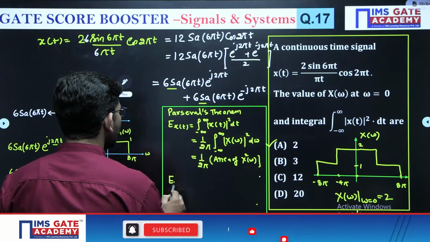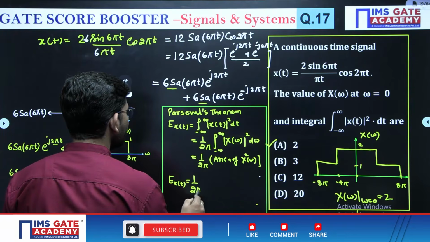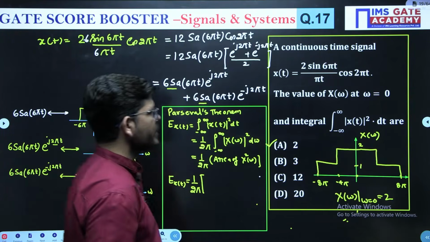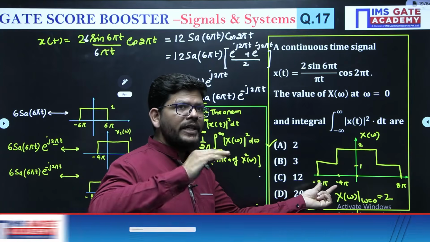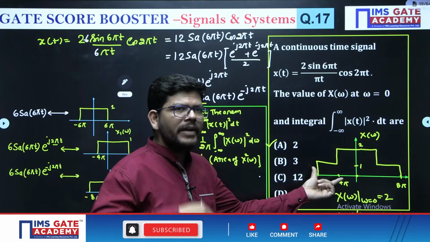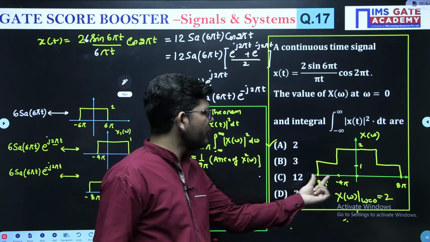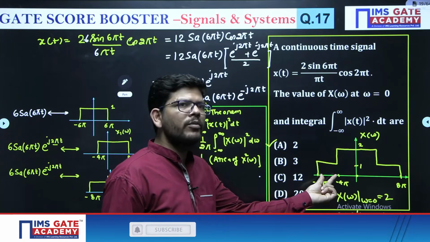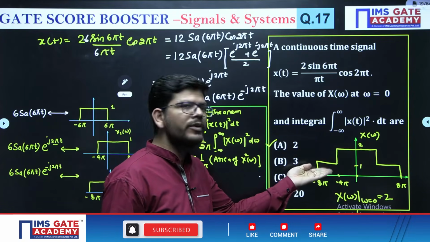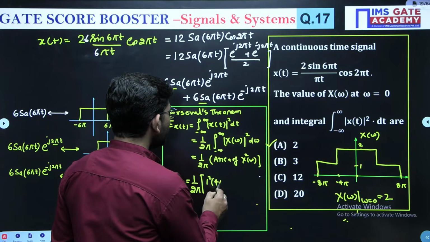So energy of xt, or this integral, will have a value 1 upon 2 pi, right? See, a square b is used to calculate. You have to square the magnitude, okay, and you have to multiply with the width. So from minus 8 pi to 4 pi, the width is 4 pi, magnitude is 1, square of 1 will be 1 square into the width 4 pi.